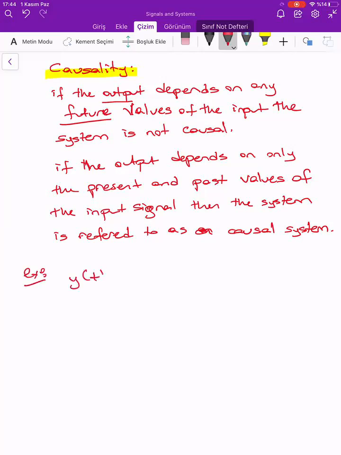So, for example, arkadaşlar, if I tell you y of t is equal to 2x of t minus 2x of t minus 1, okay, plus 1. If this is my system, what is this again?